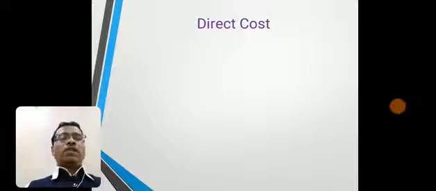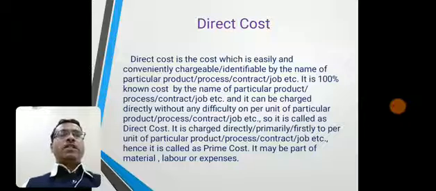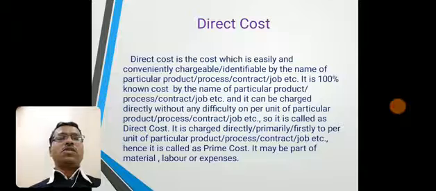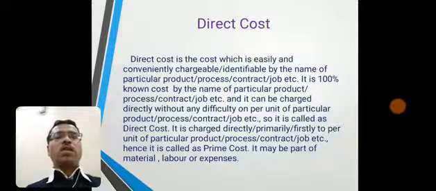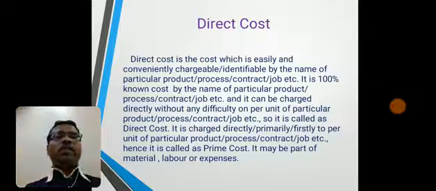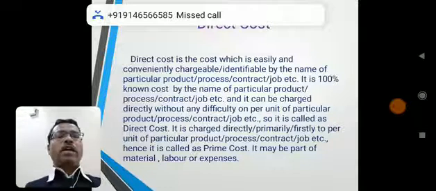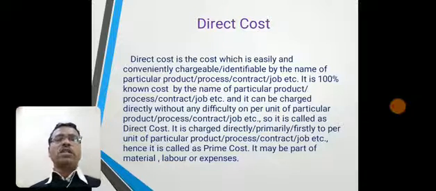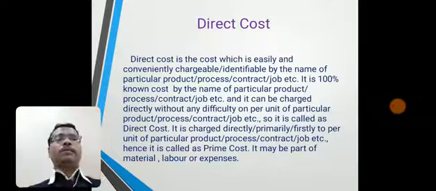Now, direct cost. The first part, direct cost. Direct cost is the cost which is easily and conveniently chargeable or identifiable by the name of particular product or process or contract or job, etc. It is 100% known cost by the name of particular product, process, contract or job, etc. And it can be charged directly without any difficulty on per unit of particular product, process, contract, job, etc. So it is called as direct cost. It is charged directly, primarily and firstly to the per unit of particular product, process, contract, job, etc. Hence it is called as prime cost. It may be part of the material, labor and expenses.